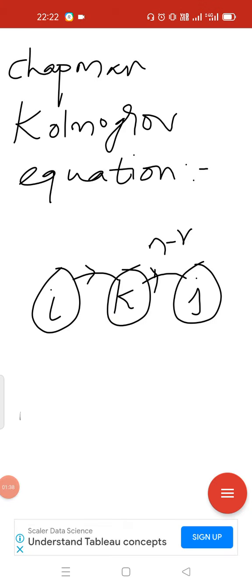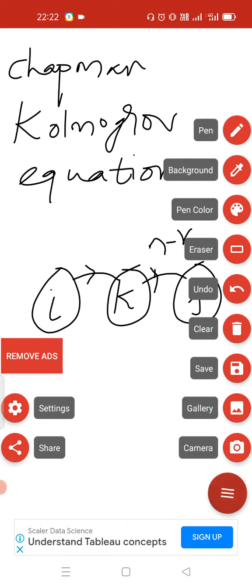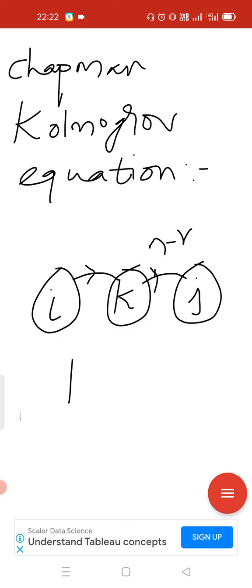Next we will see the Chapman-Kolmogorov equation. It is a very important 2-mark question. Consider 3 states i, k, j. We have to move from i to j in n steps, that is Pij in n steps. How can we move? First we can move from i to k. After that we can move from k to j.